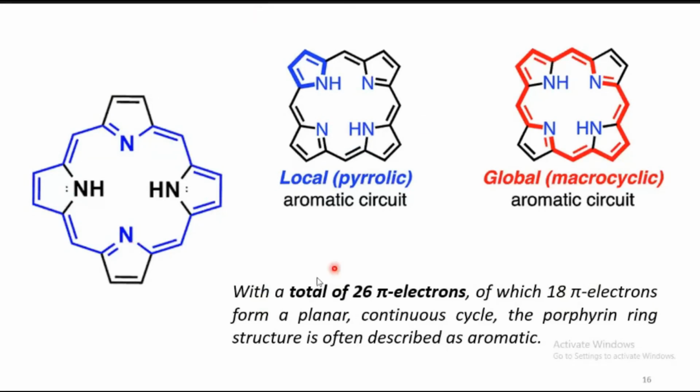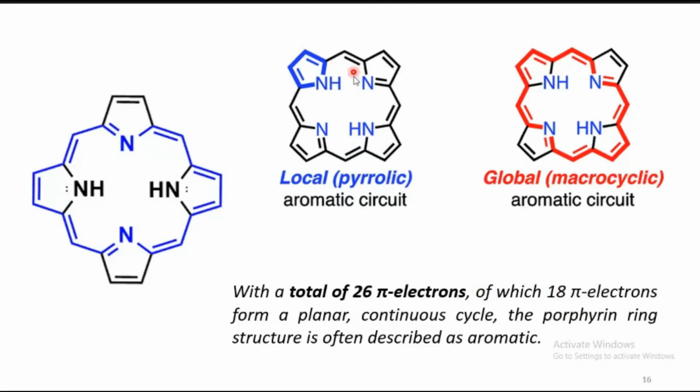So even though it has 26 pi electrons, only 18 pi electrons constitute the planar system, and they are responsible for the aromatic character of the porphyrin. So the 18 pi electron system is aromatic, as we are well aware.